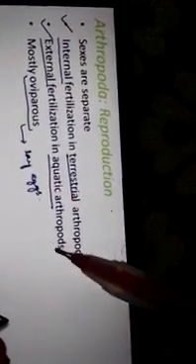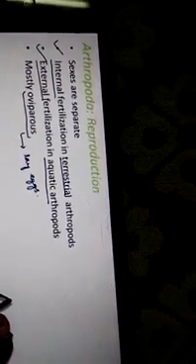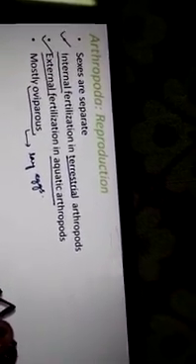Reproduction. Sexes are separate in arthropods, that is distinct. Separate sexes means sexual dimorphism is exhibited. That is, male and female are dioecious. Internal fertilization occurs in terrestrial arthropods and external fertilization in aquatic arthropods. In internal fertilization, the fusion between the male and female gametes takes place inside the body.